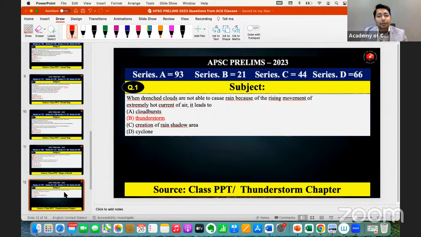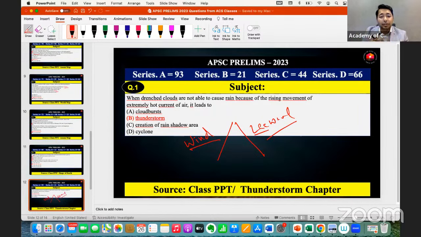Then the creation of a rain shadow area. What is a rain shadow area? In our geography class, we used to discuss that there are two sides of a mountain. This is called the windward side, and this is called the leeward side. The leeward side, we call it the rain shadow region.